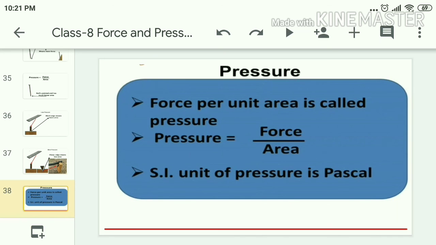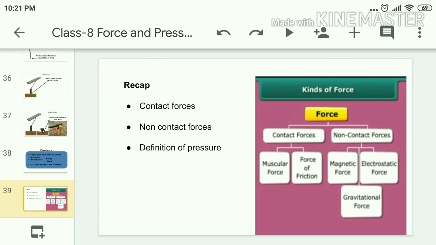So today in this module, what have we learned? We have learned that when there is an interaction between two objects, a force is exerted. If the two surfaces are in contact, the force exerted is called contact force. Examples of contact force are muscular force and force of friction.